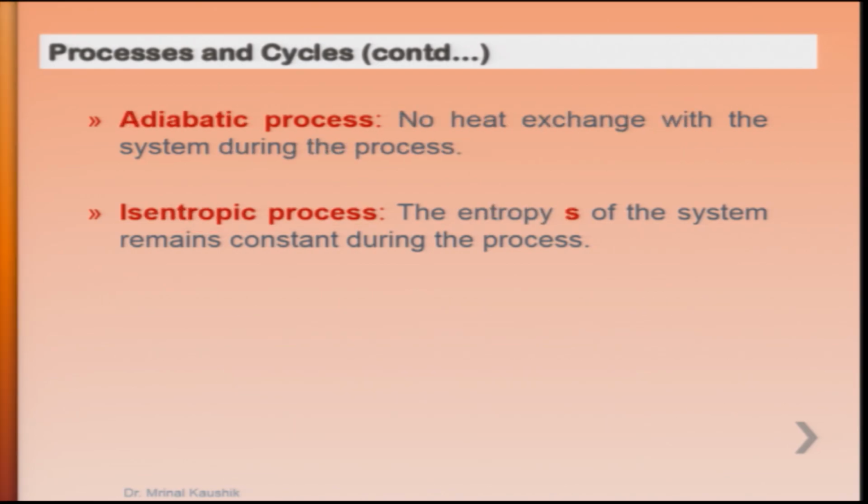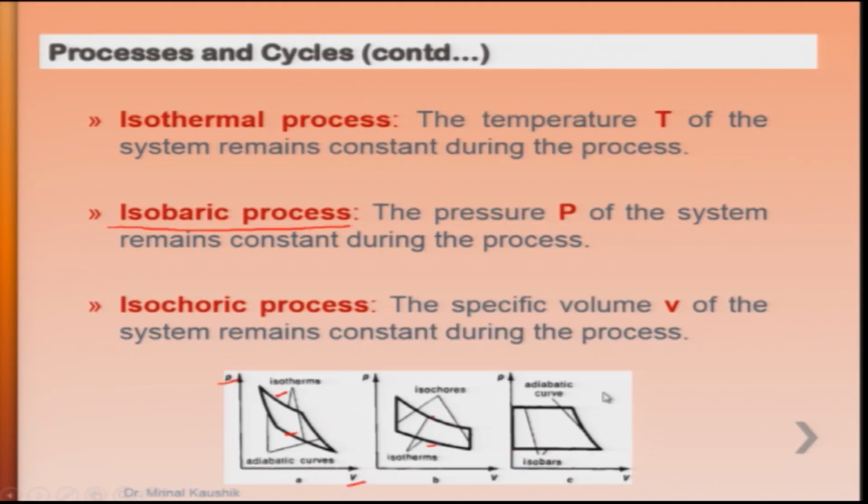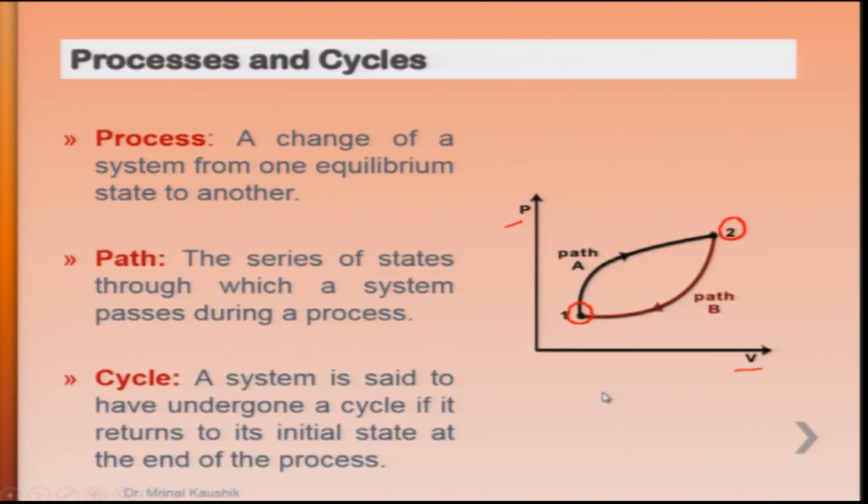Moreover, we also say that these processes are reversible. If the system goes from thermodynamic equilibrium state 1 to state 2, and then by path B reaches state 1 again, such that no trace is left on the system or the surroundings, then we say the process is reversible.